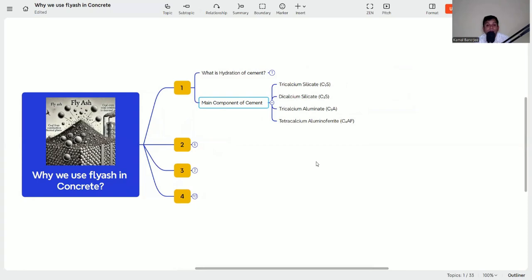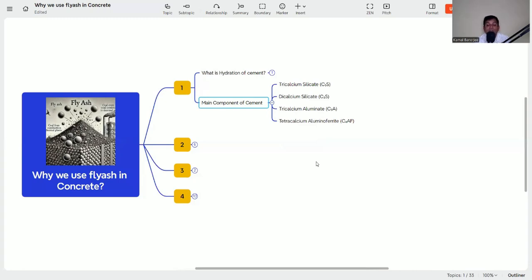So there are mainly four components of cement: tricalcium silicate, which we call C3S; dicalcium silicate, which we call C2S; tricalcium aluminate, C3A; and tetracalcium aluminoferrite, or C4AF.